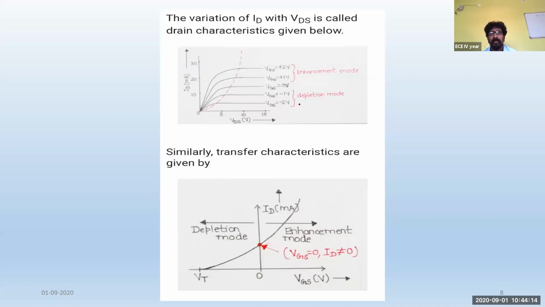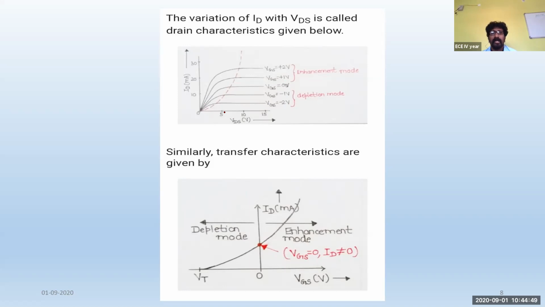But when it comes to the depletion mode transistor, you can see that whenever VGS is equal to negative 2, which is lesser than negative 1, the current will be this one. If you supply more negative voltage, you'll have lesser current. If the negative VGS keeps increasing, ultimately the channel will be reduced and there will be no current. The current value goes almost to 0 because of no channel between the source and drain terminal.